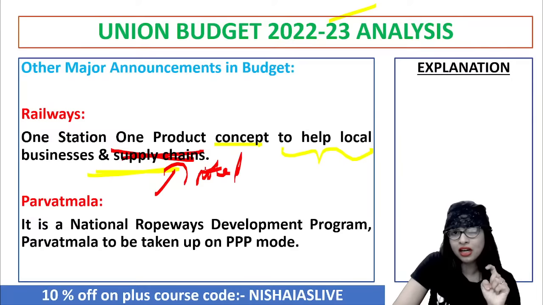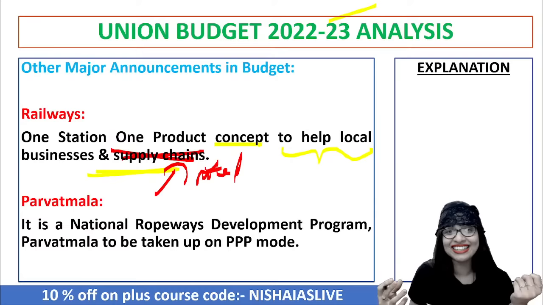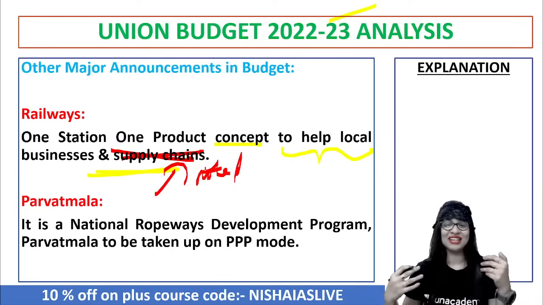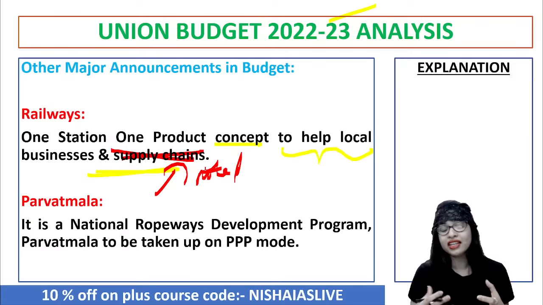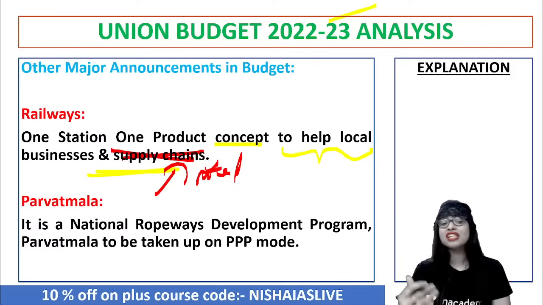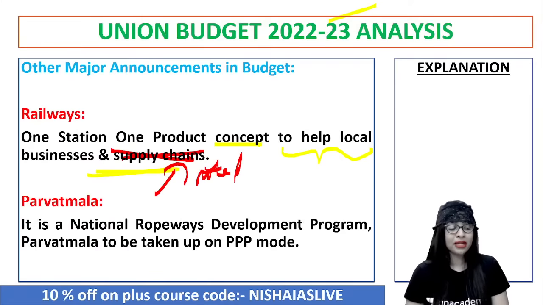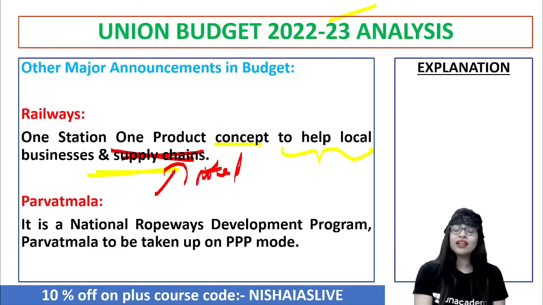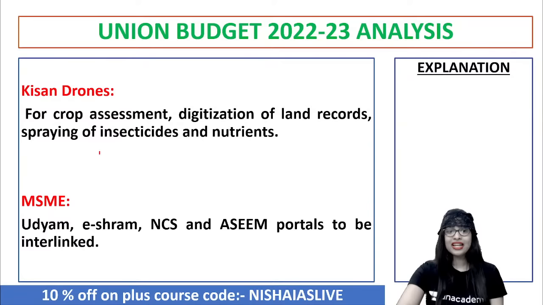Next is Parvatmala. What is Parvatmala, guys? Mala means mountains in Malayalam and Tamil. It doesn't mean that you're catching up on some mountains. See, this talks about Parvatmala over here. Another announcement is with regard to the National Ropeway Development Program, and it has to be done in the context of the triple P model, that is the public-private partnership model. Clear? So that is another important announcement that we can figure out in the budget. That's a good thing.